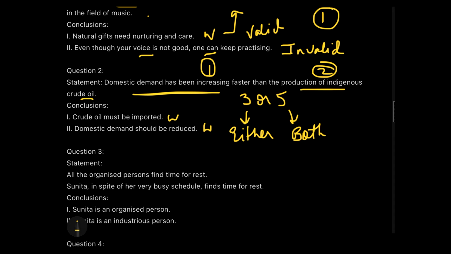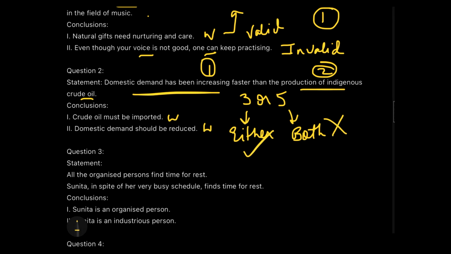So if we do both the solutions, if we follow both the conclusions, then it will not be helpful because you are importing also and reducing the demand also. So where is that extra crude oil going? So therefore, both will not follow here.